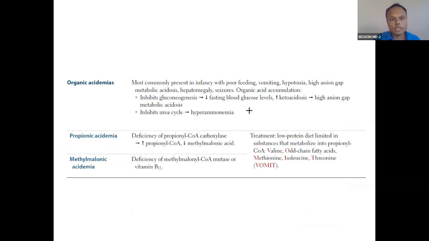Okay, so this is organic acidemia. In organic acidemia, patients present in infancy with poor feeding and vomiting. This is called metabolic sepsis. Because of deficient metabolism, they present with a sepsis-like picture. Vomiting, poor feeding, hypotonia, fever, a sepsis-like presentation the baby comes with.